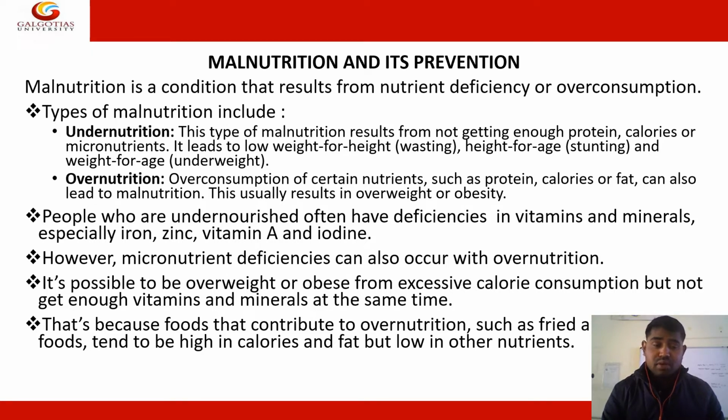That's because foods that contribute to overnutrition, such as fried food, tend to be high in calories and fat but low in other nutrients. So basically, you are getting one or two nutrients more than you need, but you don't get enough overall nutrients that your body requires to function properly.